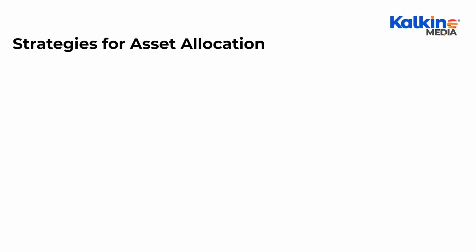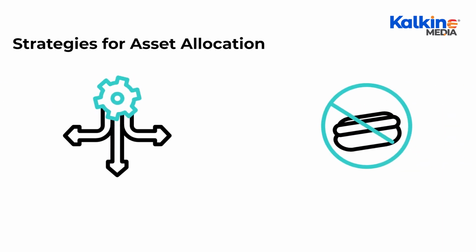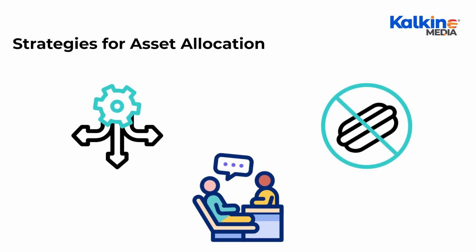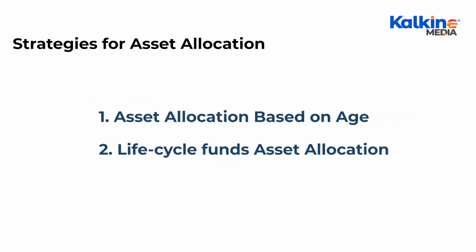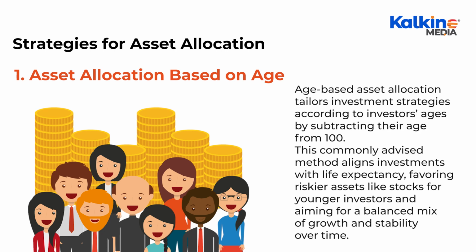Strategies for asset allocation. In asset allocation, there is no fixed rule on how an investor may invest, and each financial advisor follows a different approach. The following are the top 2 strategies used to influence investment decisions. 1. Asset allocation based on age. Age-based asset allocation tailors investment strategies according to investors' ages by subtracting their age from 100. This commonly advised method aligns investments with life expectancy, favoring riskier assets like stocks for younger investors, and aiming for a balanced mix of growth and stability over time.